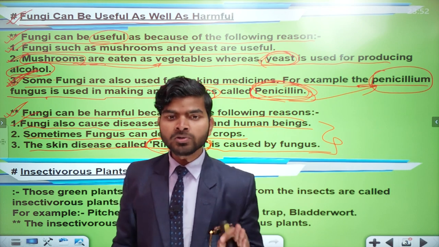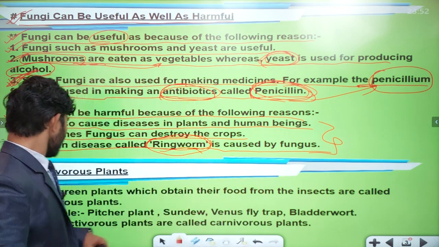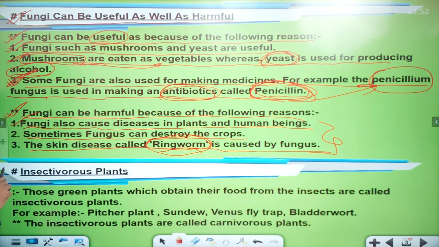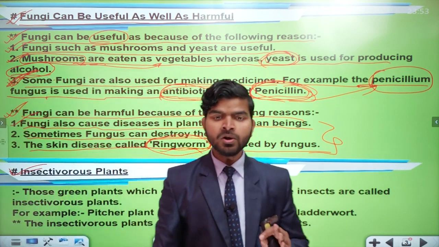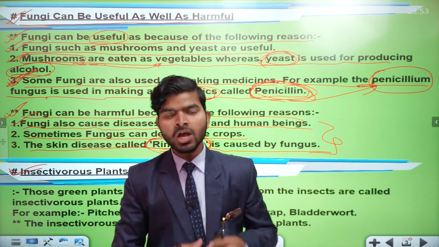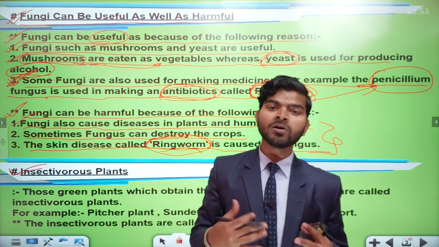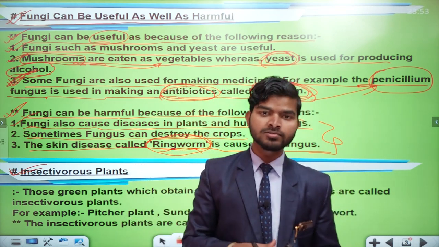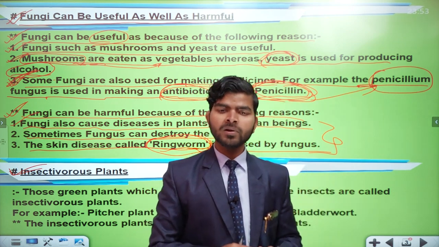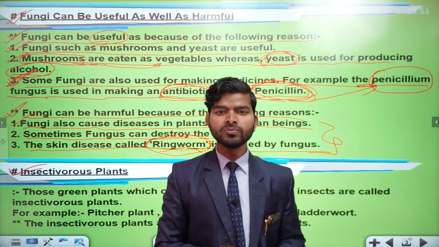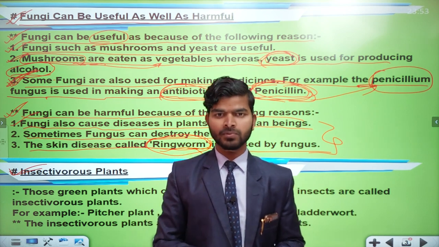Now your new topic is insectivorous plants. If someone asks you what insectivorous plants are, or can you tell me the definition of insectivorous plants, what will you say? You will simply say: those plants which obtain their food from insects.